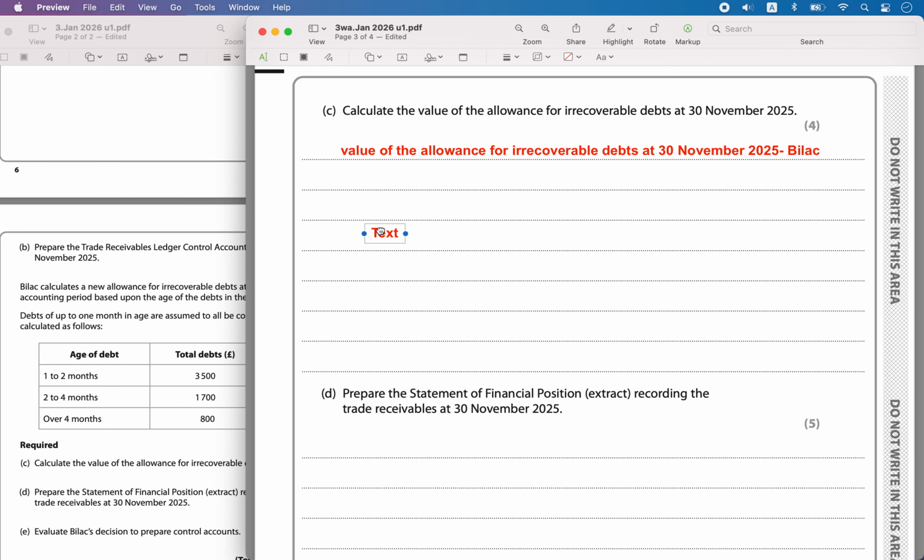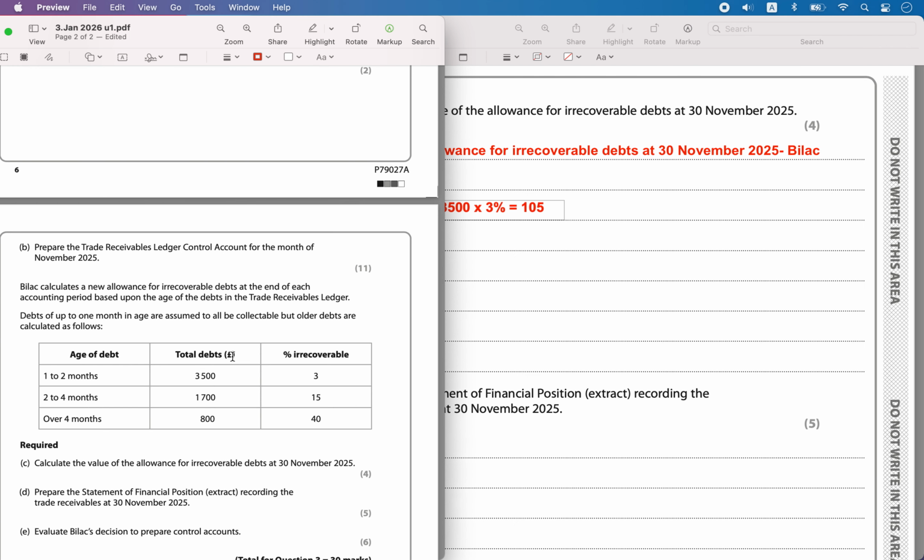So for the 1 to 2 months debt, the allowance for irrecoverable debt charge is equal to 3,500 into 3%, that is 3,500 into 0.03, which is equal to 105 pounds.